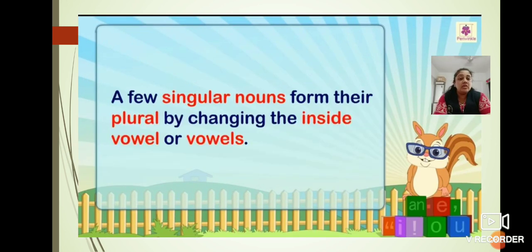Then a few singular nouns form their plural by changing the inside vowel or vowels. Children, some words in English contain vowels in the middle of the word. So to make it plural, we have to change that vowel and then write the plural form for it. For example, man, M-A-N. There is a letter A, a vowel, in the word man. So we have to change that vowel to make it plural and write men, M-E-N. Man, men.